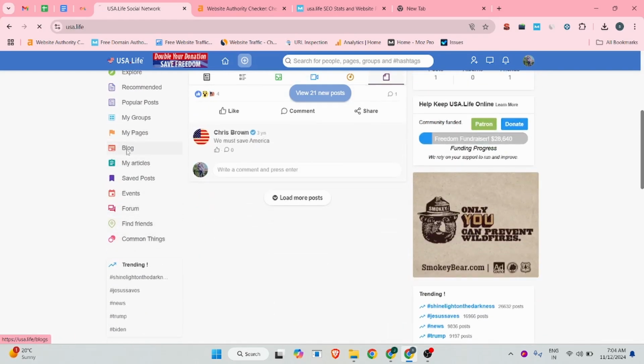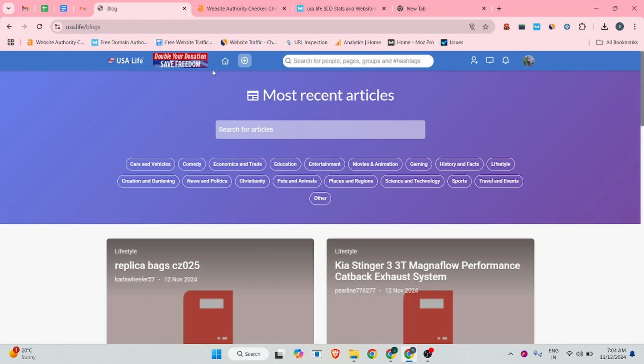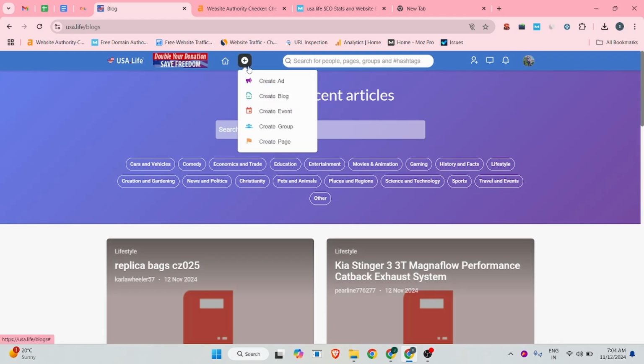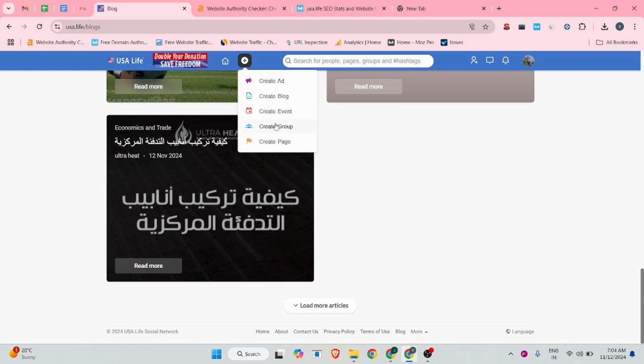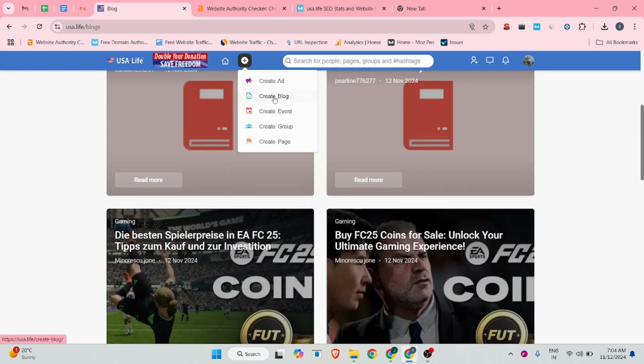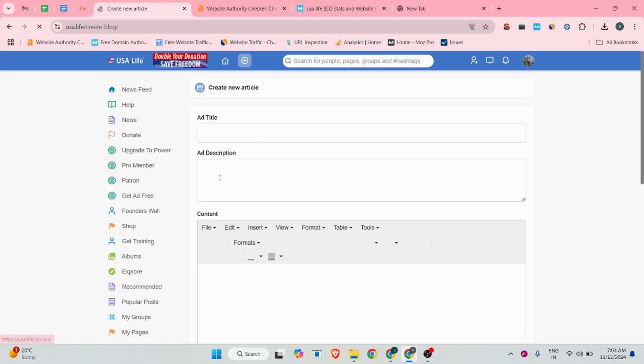Suppose you click on the blog, and you can see there is a plus icon. You can click on this, and from there you can create your classified ads backlink, your blog backlink, and the event backlink, and you are also able to create pages on this website. So this is a best website to create backlinks. Suppose I show you how you will create your